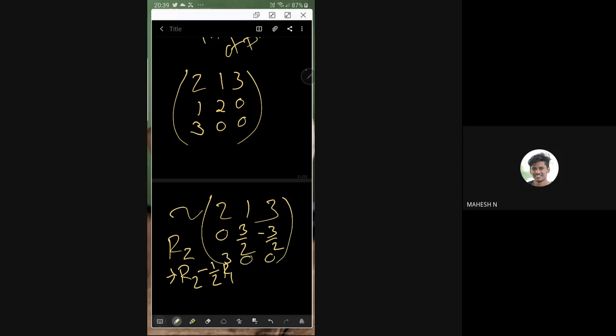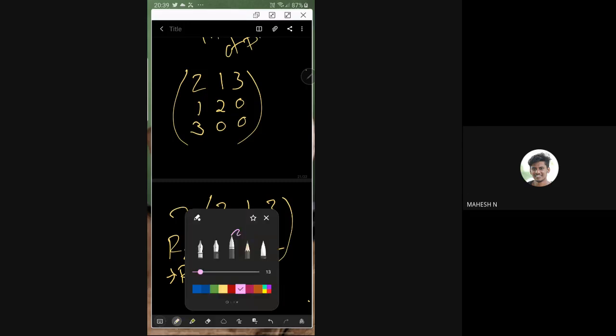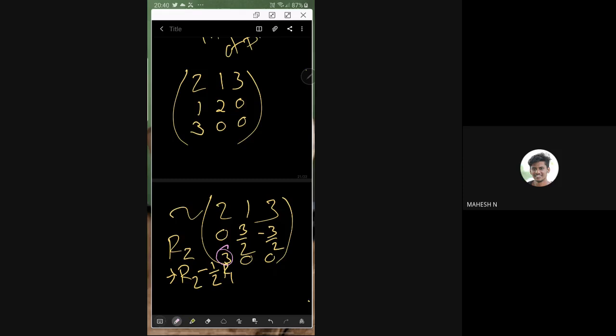Then I will try to make this 3, 0. Which 3? I will try to make this 3, 0. How can that be done? Here you can see the difference.